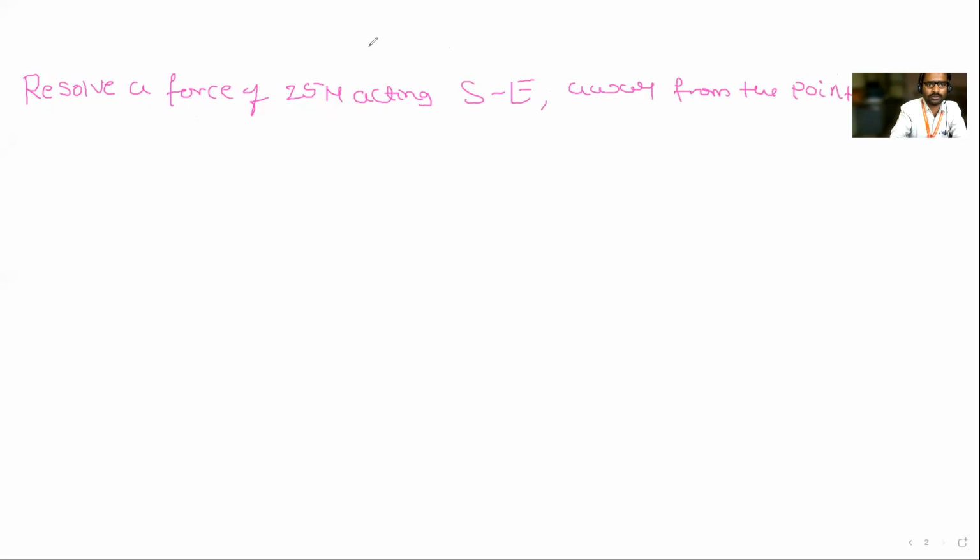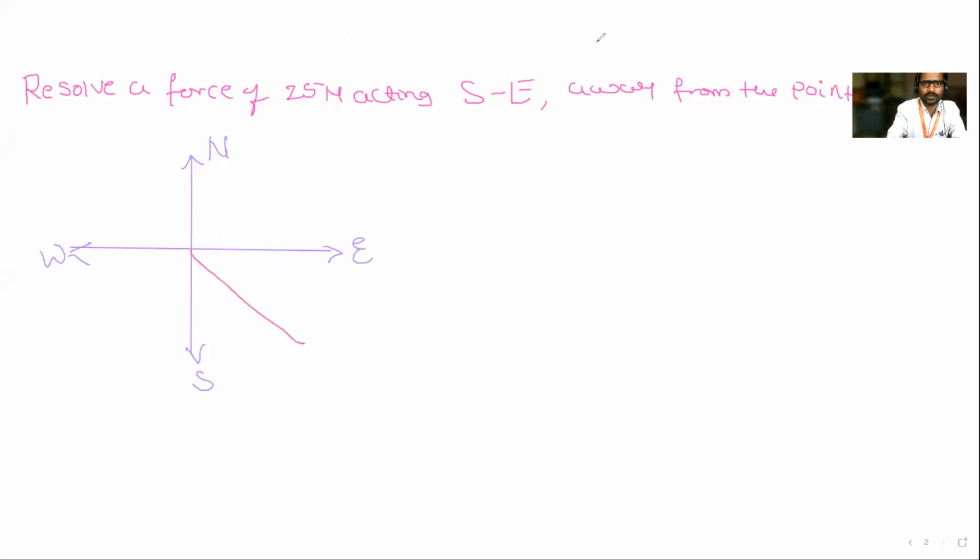See, all of you concentrate. First and foremost, what do I need to do? I have to draw the coordinates. So this is the coordinate. For 25 Newton southeast, first you have to write east and west. This is north, this is east, this is south, and this is west. Our force is in which quadrant? In the southeast. How will the southeast be? It will be in south and east. Fourth quadrant. This is the quadrant.